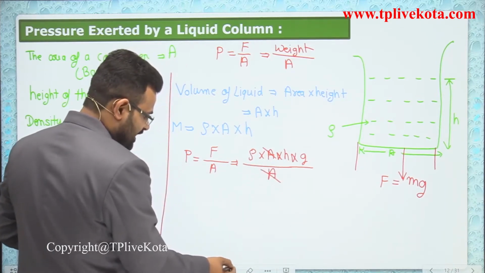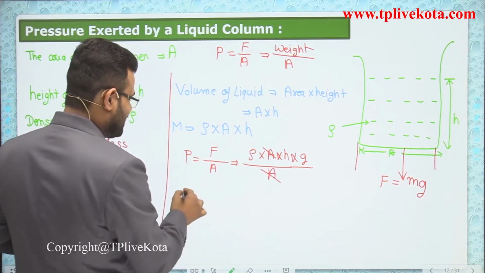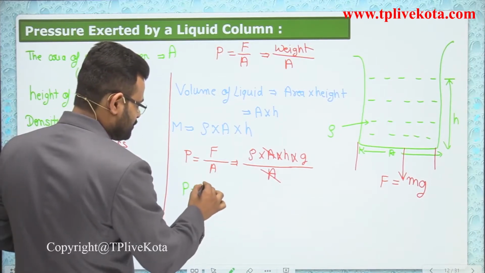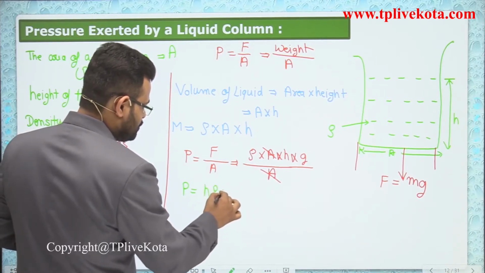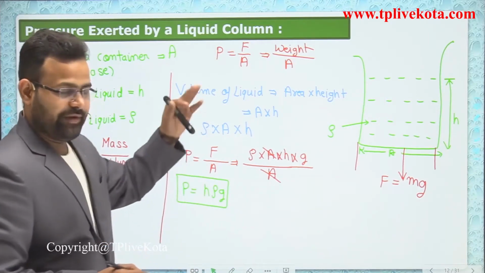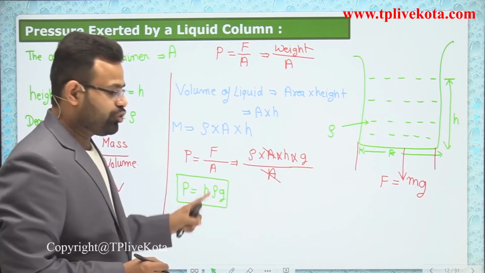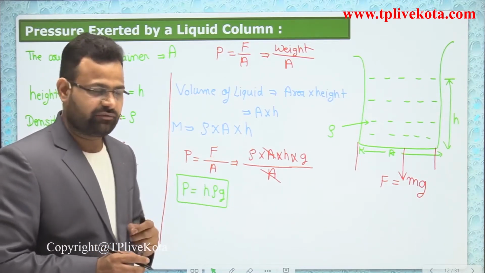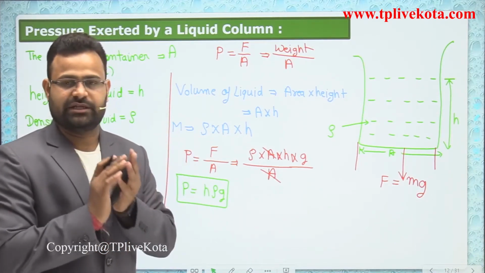So the pressure applied by that liquid column is h rho g, where h is the height of the liquid, rho is the density of the liquid and g is the gravitational acceleration.